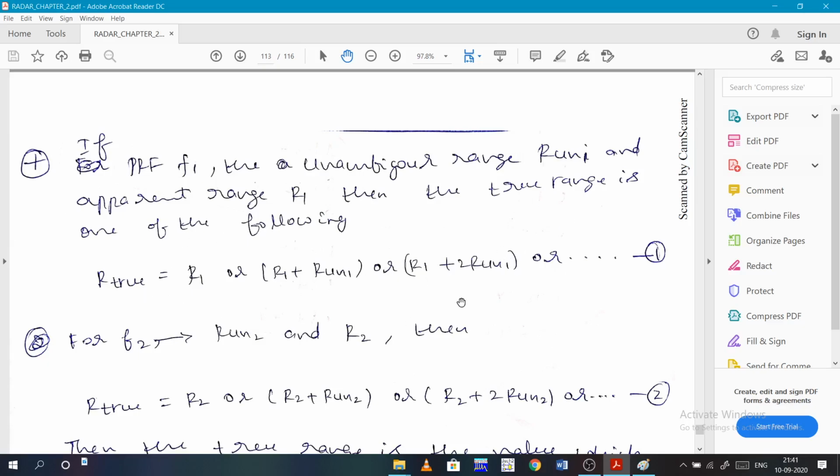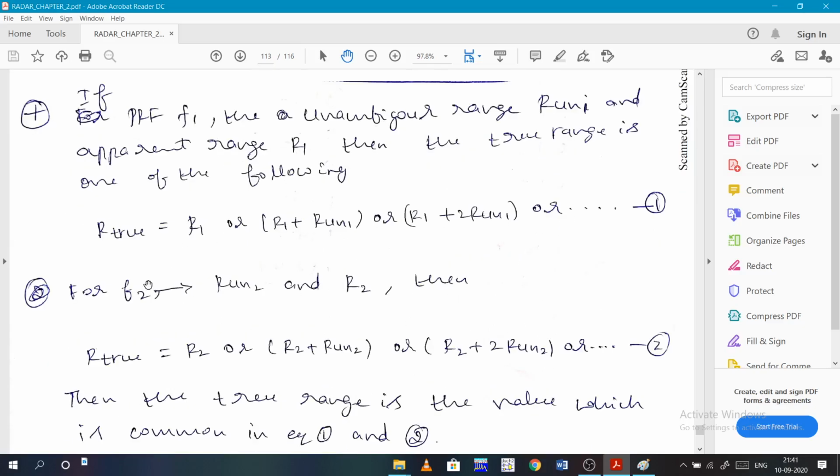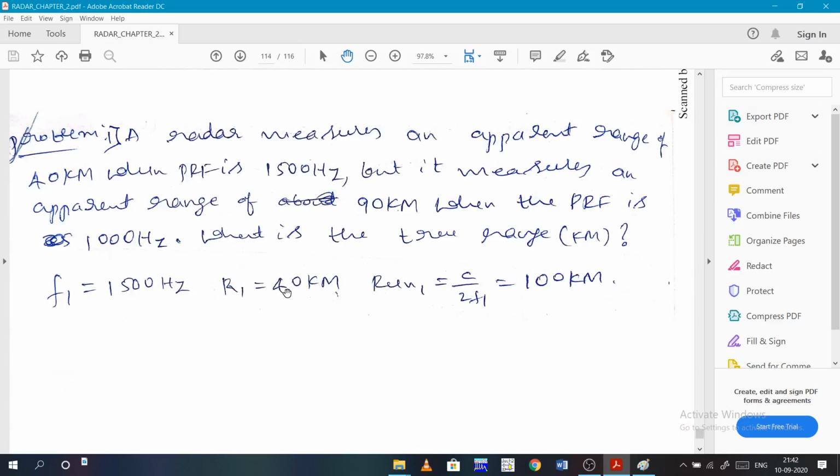So we got one equation, and let's change the frequency to f2. For that f2 there will be another unambiguous range RUN2, and another R2. So similarly, R2 or R2 plus RUN2 and so on. When you compare both equations, there will be one particular common value. I will show you a problem, then you will understand this better.